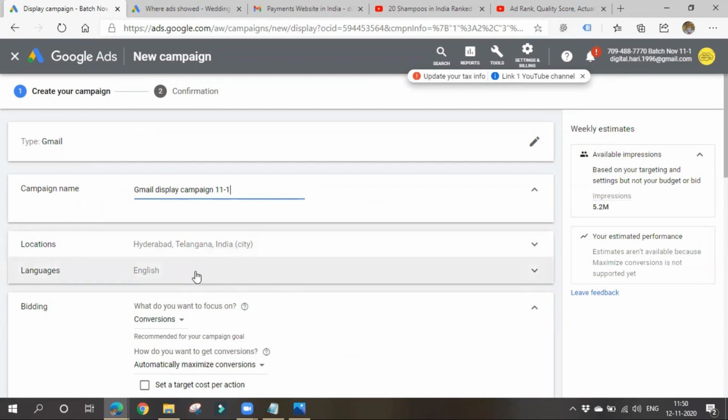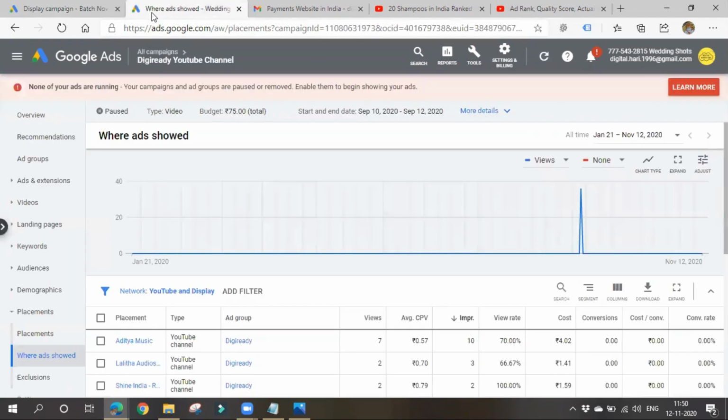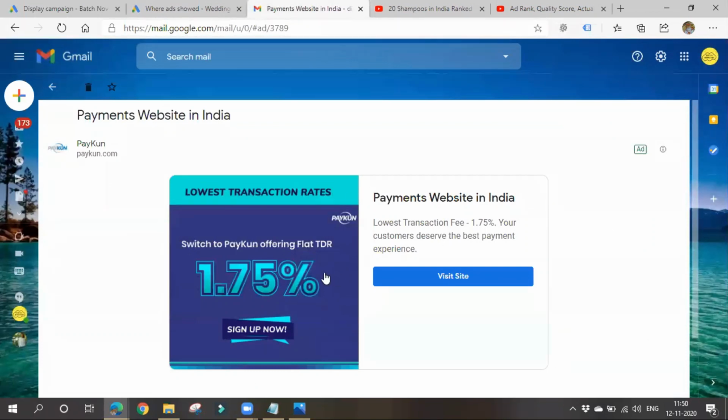In case of these Gmail ads, as we'll be showing our ads on Gmail only, we will not be choosing any kind of targeting. Mostly we will not choose any targeting in case of Gmail ads, because we'll be showing our ads on Gmail, there is no other option.